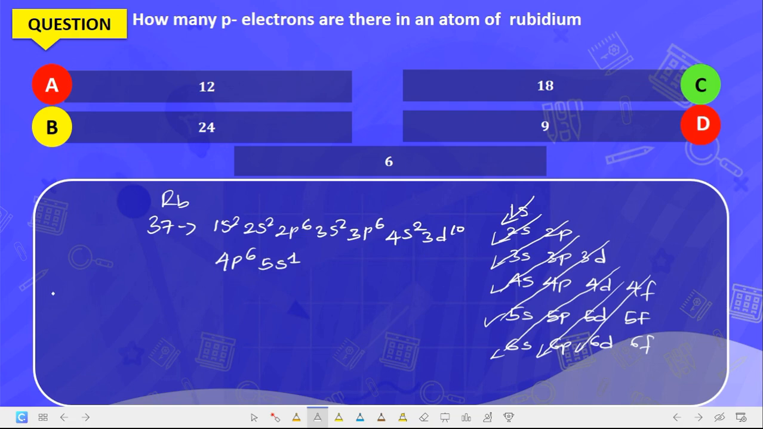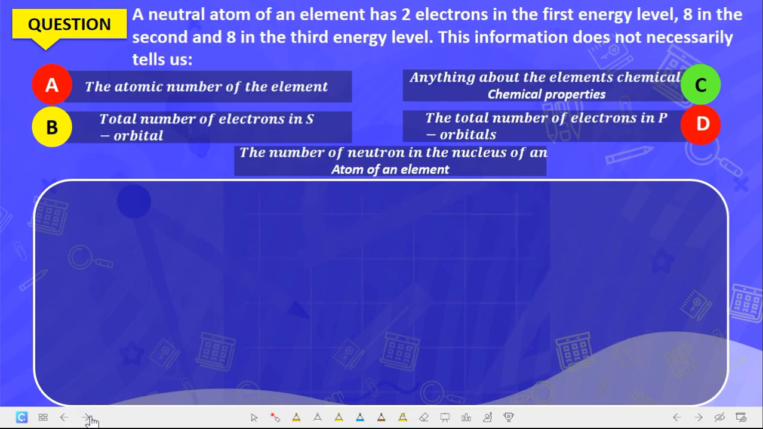Knowing that the s orbital can take how many electrons? 2 maximum, p can take 6 maximum, d can take 10 maximum, and f can take 14 maximum. Now how many p electrons are there in the atom? Here there are 6 plus another 6 plus another 6. So in total there are 18 p electrons.